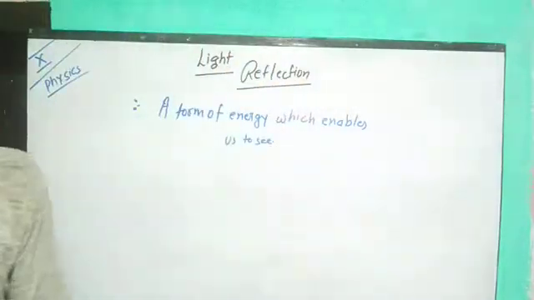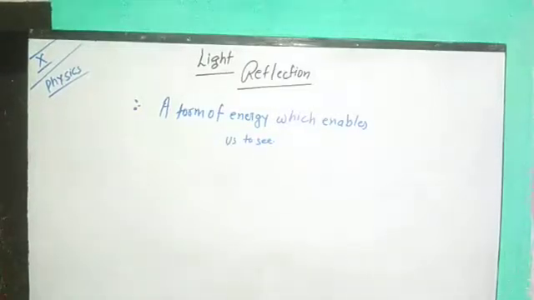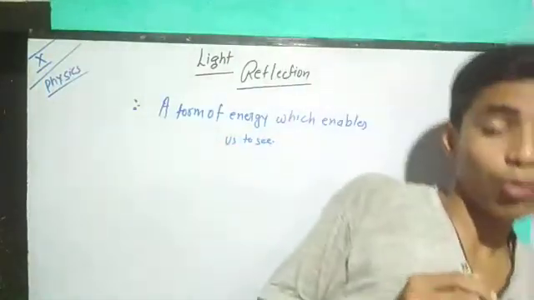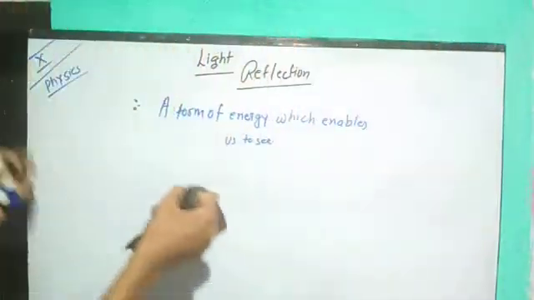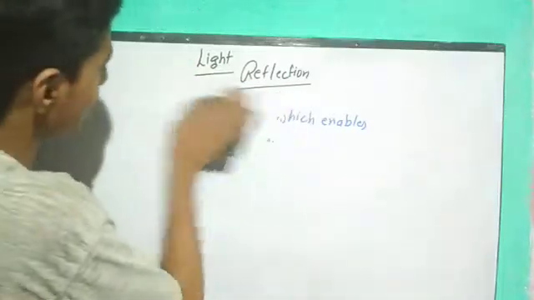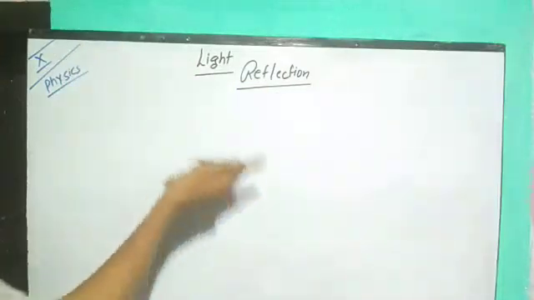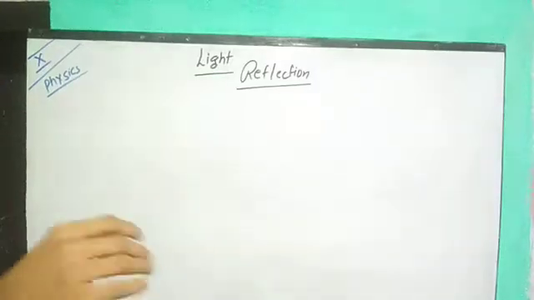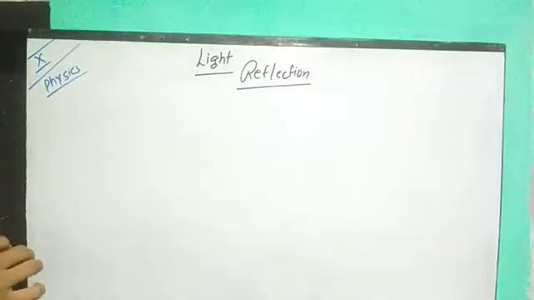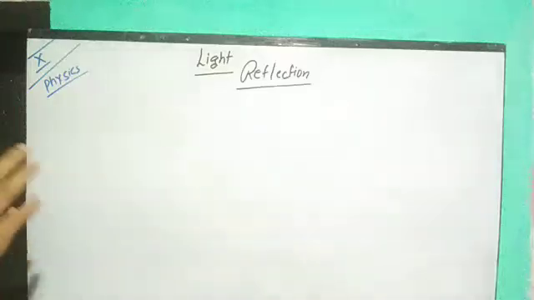The next thing we are going to discuss is the theories regarding light. Two important theories are given regarding light. Light is considered a dual nature form of energy. Why we use the term dual nature is very essential for us. But before that, let me tell you one major property of light. We studied in our basic classes the rectilinear propagation of light, which means that light always travels in a straight path.